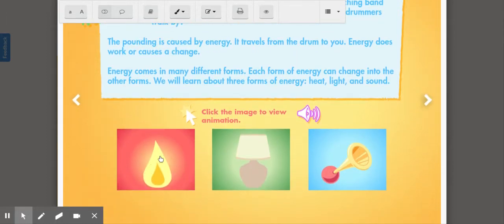So the first one is, let's look at heat energy. Okay, so this flame is showing us heat, an example of heat energy. And then here's an example of light energy from a lamp. And lastly is sound energy, like the horn blowing or even my voice talking to you. That's a form of sound energy.